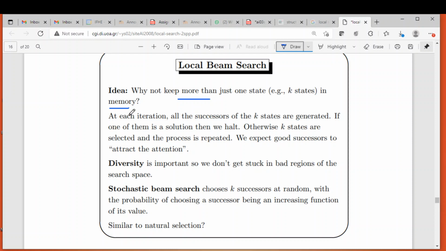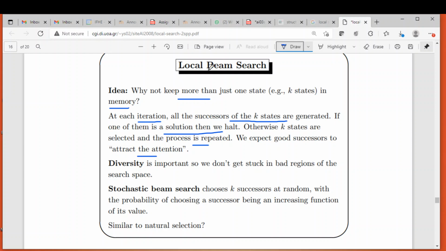So what it does is, at each iteration, all successors of k states are generated. If one of them is a solution, then halt. Otherwise, k states are selected and the process is repeated. We expect good successors to attract the attention.